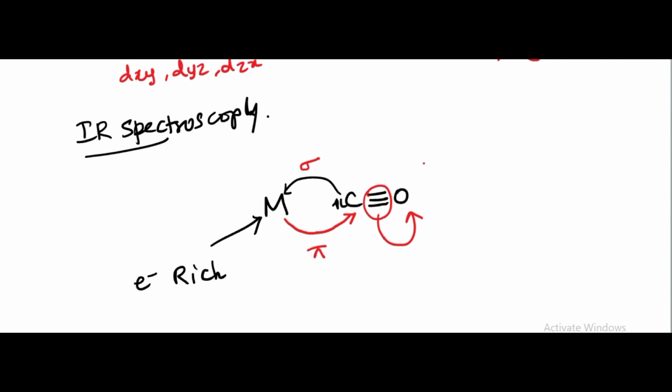This effect, the reduction of the carbonyl carbon-oxygen bond, will be shown in the IR frequency.